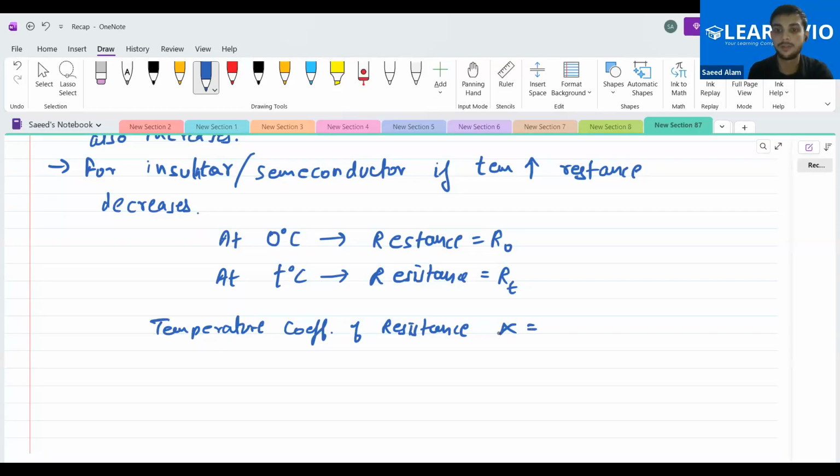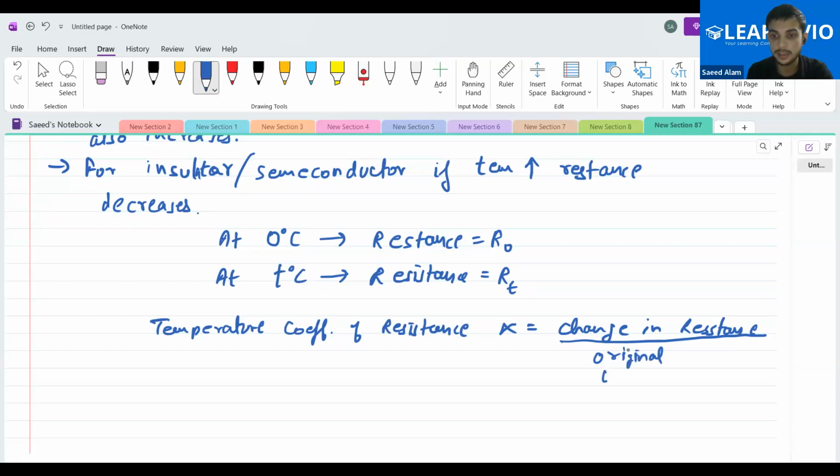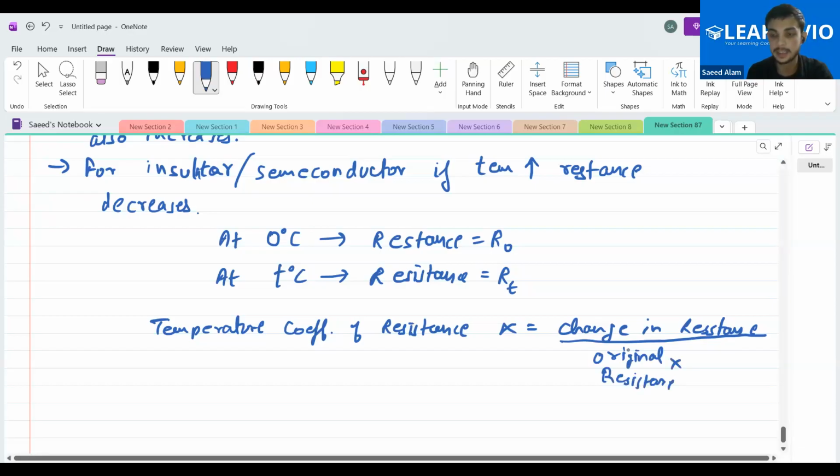We used to define this alpha as change in resistance, whole divided by original resistance into delta T. That is the change in the temperature.